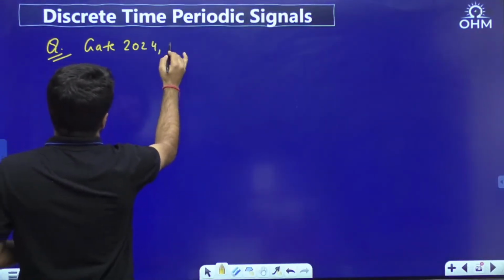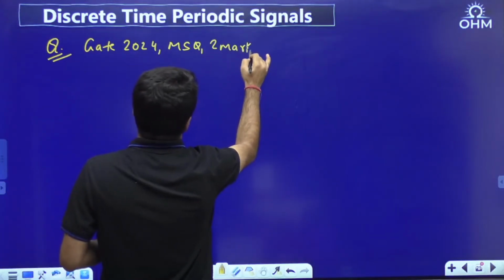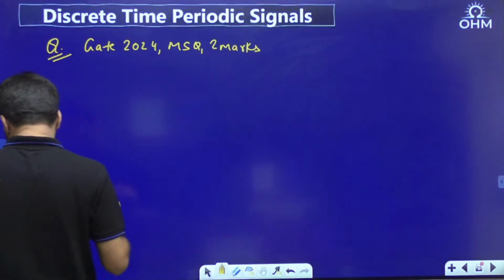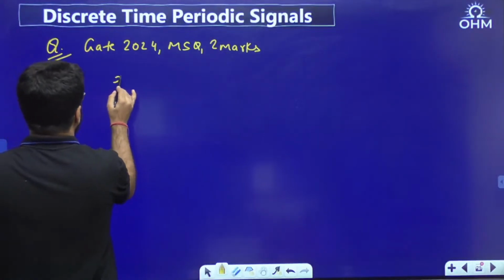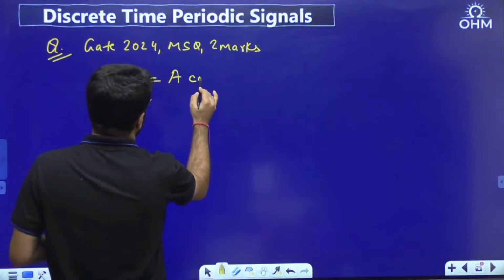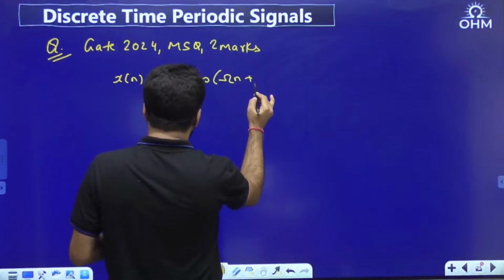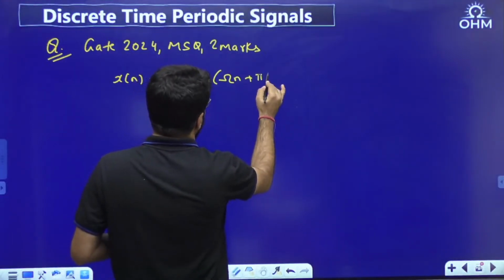Current year, GATE 2024, MSQ question, multiple select question, one or more options can be correct. So you are given a discrete time signal A cos of omega n plus pi by 3.